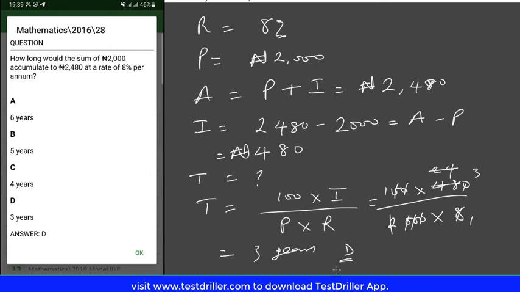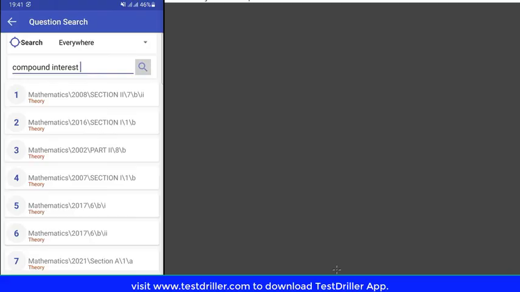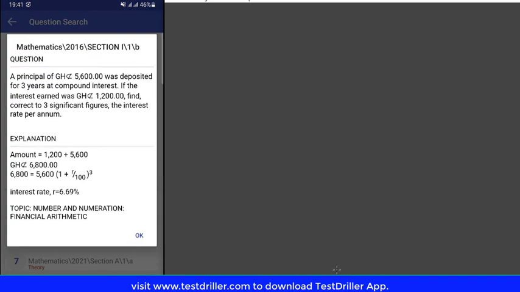So that's how you calculate the time in this particular example. So now let's look at another question. This time around, we are going to take our question from a WAEC past question. So let's take a look. We're going to take another example, but this time around, it will be a question related to compound interest. So we're going to look at the theory question in 2016, section 1, question 1b. So let's take a look at the question.